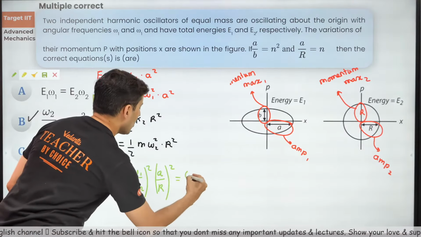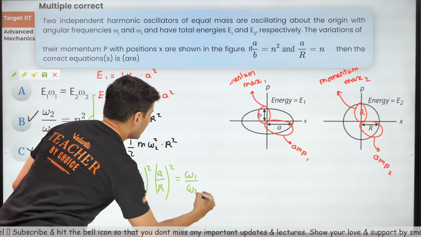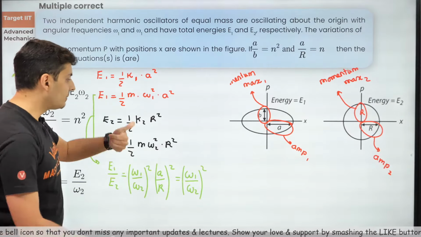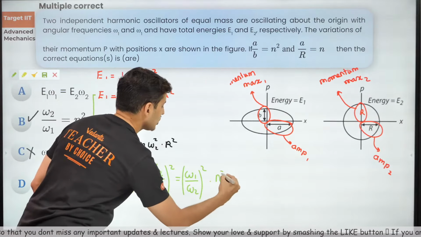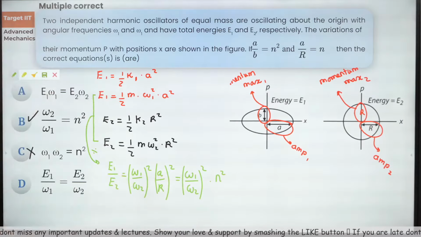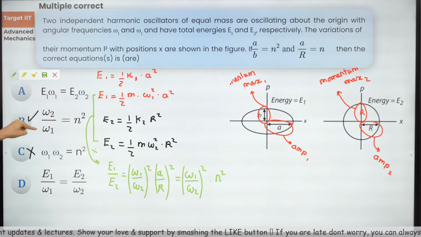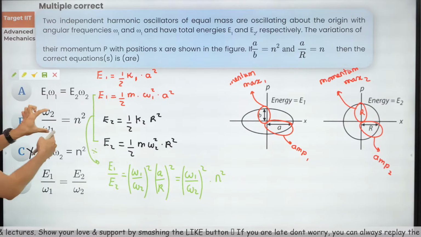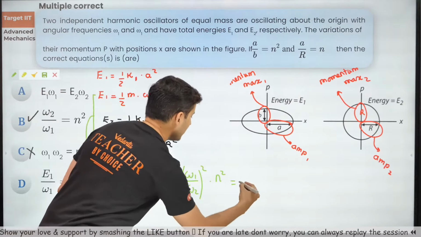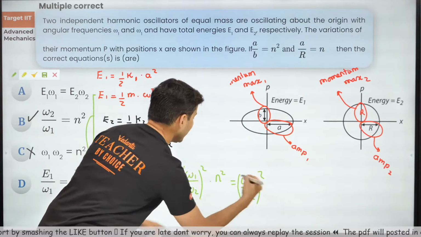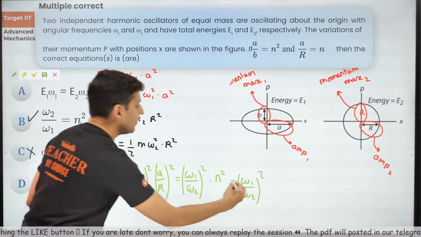A by r is nothing but n. So this will become omega 1 by omega 2 whole square, and a by r is n, so it will become n square. Now what is n square? Check this out. N square is omega 2 by omega 1 from here. So how about using this over here? This will become omega 1 by omega 2 whole square, and n square is omega 2 by omega 1.